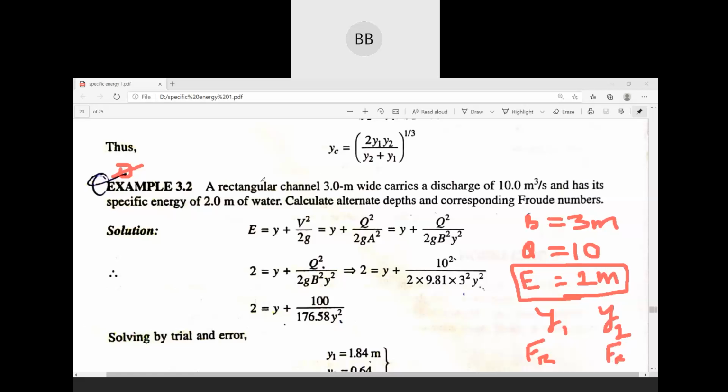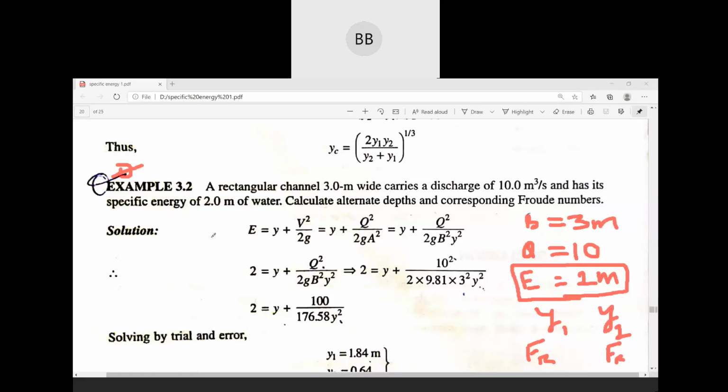For a rectangular channel, width of the channel is given, discharge is given, specific energy is also given. So we need to find out for this particular specific energy, that is your 2 meter, what will be our alternate depth, or that is your depth of flow. And for that particular depth of flow, what will be the corresponding Froude numbers.